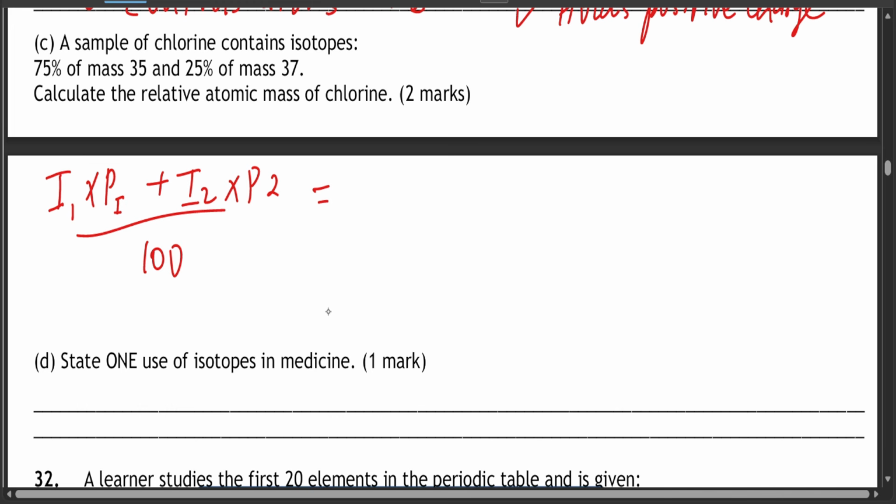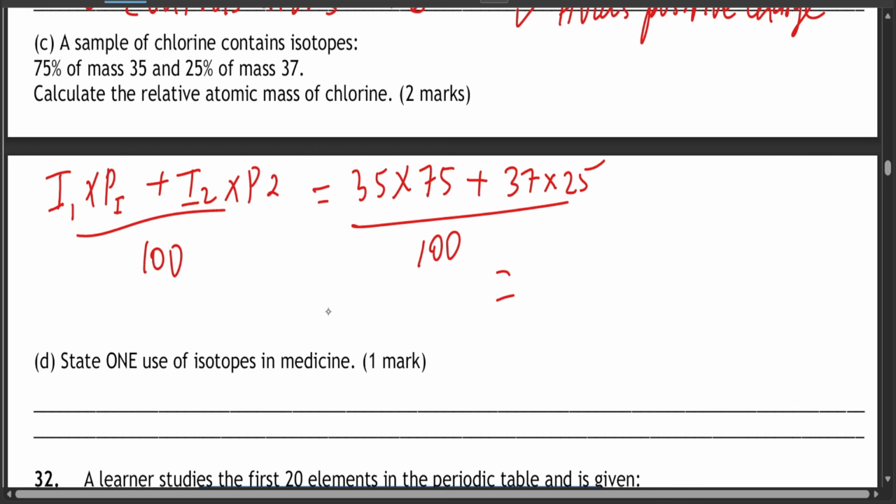So isotope 1 is 35, multiplied by its percentage, which is 75, plus 37, which is its mass, times 25%, divided by 100. So how much will it give us?